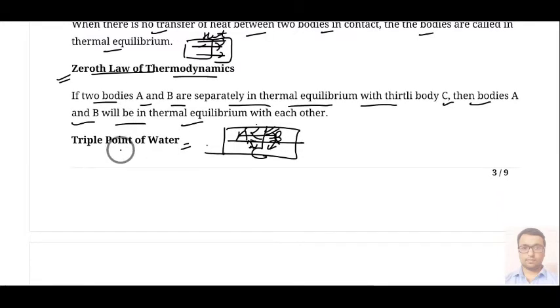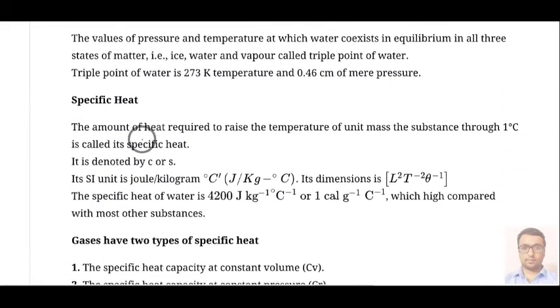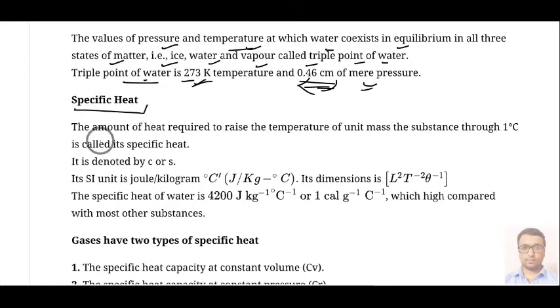Then we have the triple point of water. So what is it? The values of pressure and temperature at which water exists in all three states of matter, that is ice, water and vapor, are called the triple point of water. So it means that if we consider temperature 273 Kelvin and pressure 0.46 centimeter, at these values of pressure and temperature, your water will exist in equilibrium with all its three states.